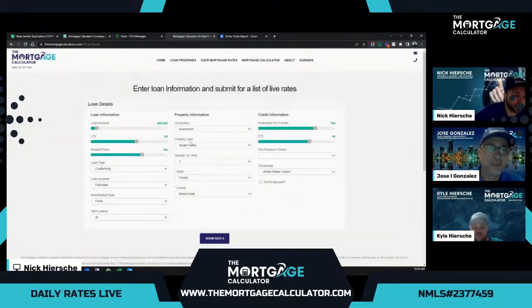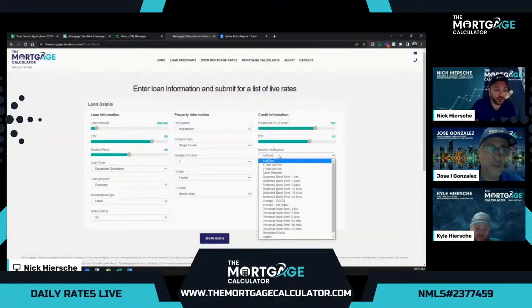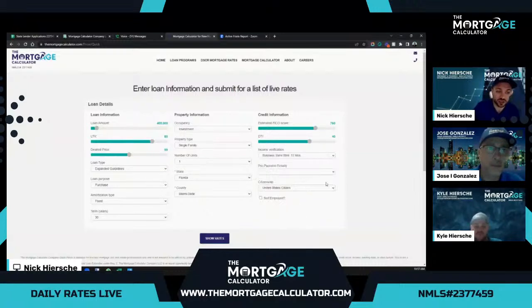So under our investment property, if we pull this over to 80 LTV like we've been doing the whole time, and we pull this to 99 like we've been doing, we can click on expanded guidelines, and we can use our alternative income documentation. For this example, it could be a bank statement option. If a borrower wants to use a non-QM option and use bank statements to qualify, which is very popular for an investment property, we always add a prepayment penalty for those non-QM loans. So a little bit of a different type of product, but these are great options for borrowers who may not otherwise be able to purchase an investment property.